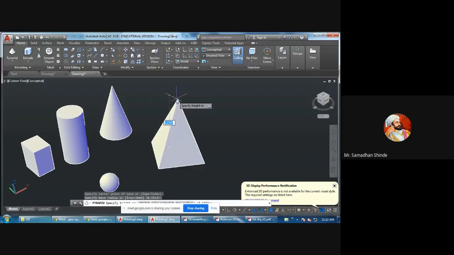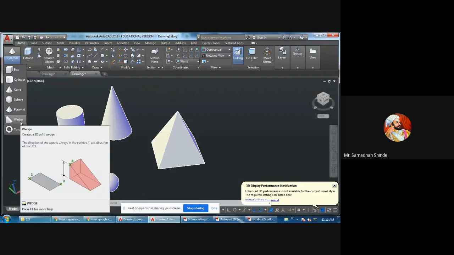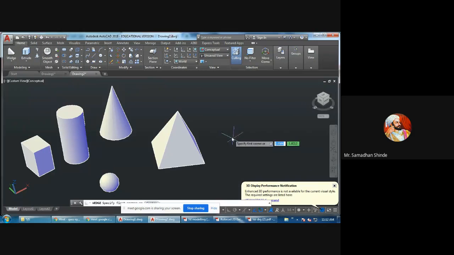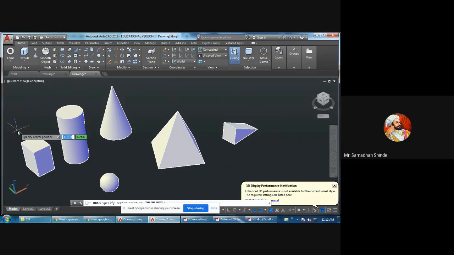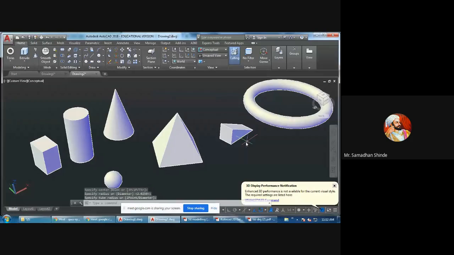Then wedge. Keep in mind, wedge. Wedge is nothing but a rib, if you have seen it in your orthographic projection. And last one is torus. Torus is a basic primitive. Torus means a tube-like structure, a bicycle tube. Maybe something like this. These are the basics.